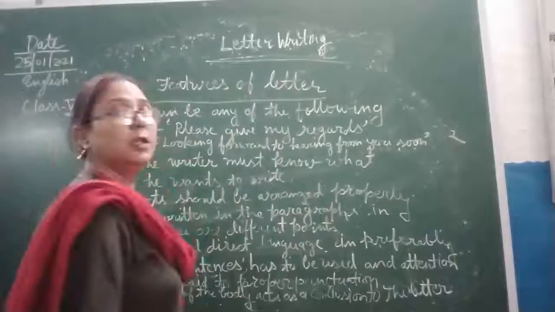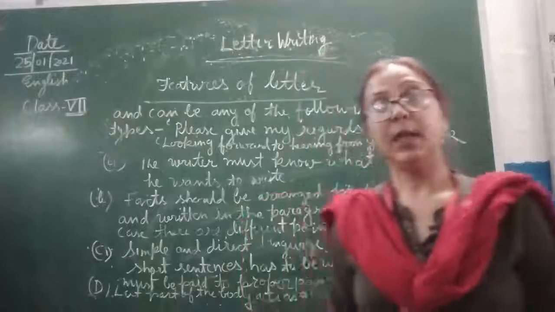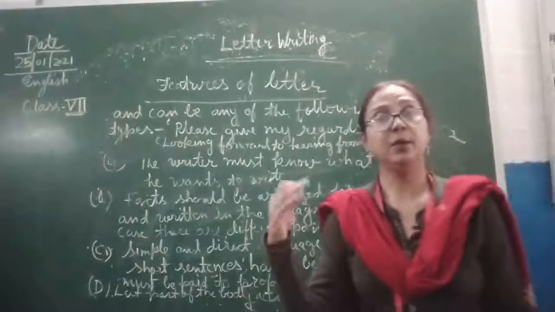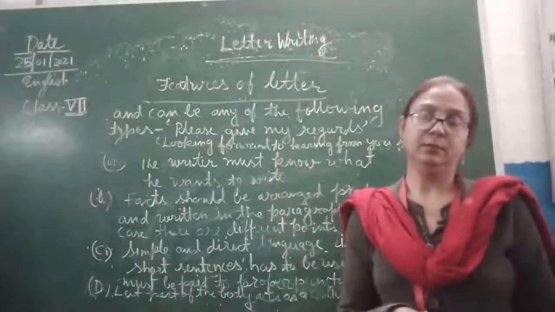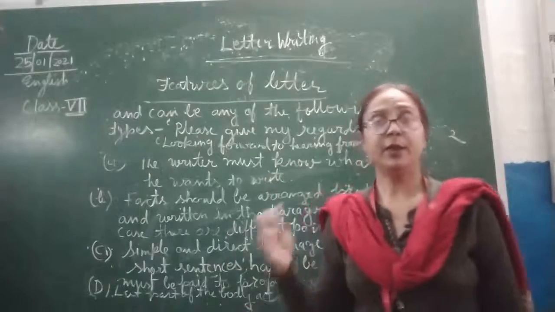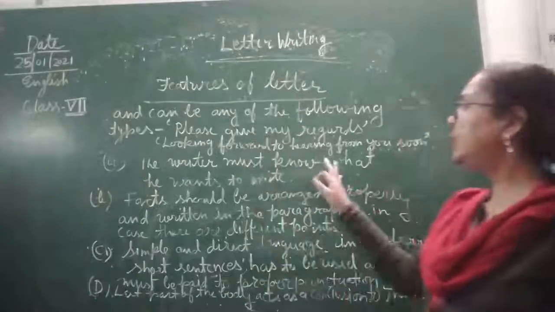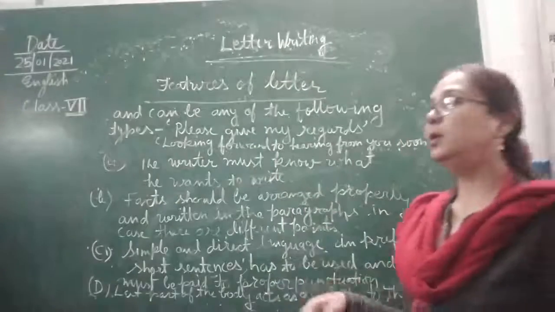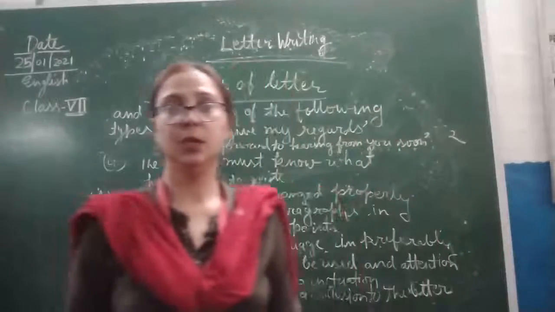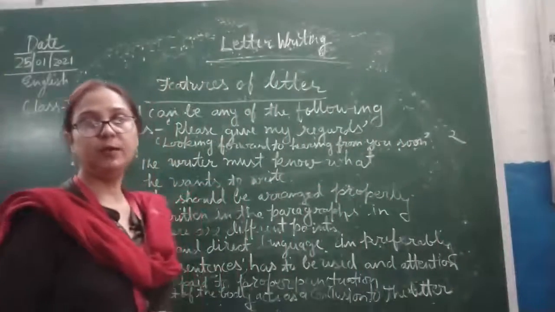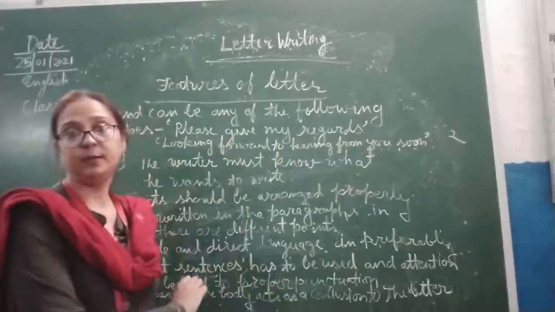Children, this is the conclusion part, and here you are going to give your regards to your elder one, or if you are writing to the high authority, you can write over here, looking forward to hearing from you soon, or you can write in the informal letter also. These types of things you can write in the concluding part of the body of the letter.